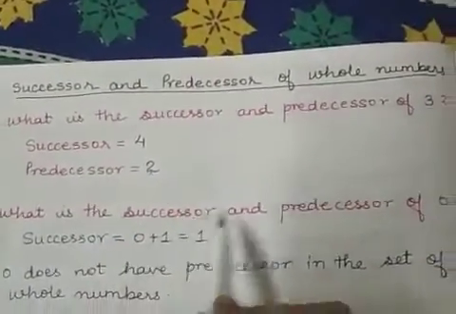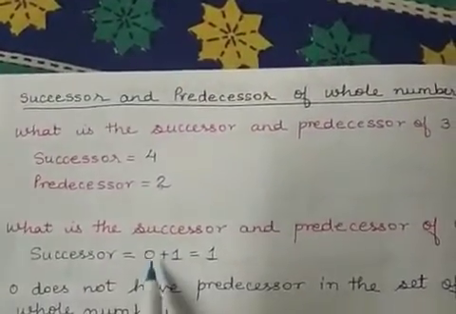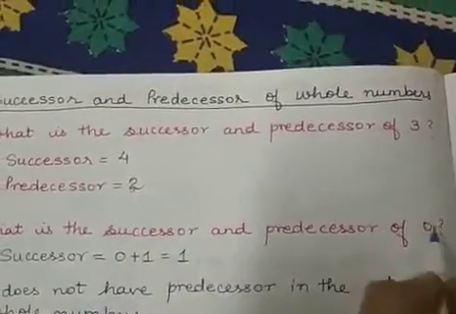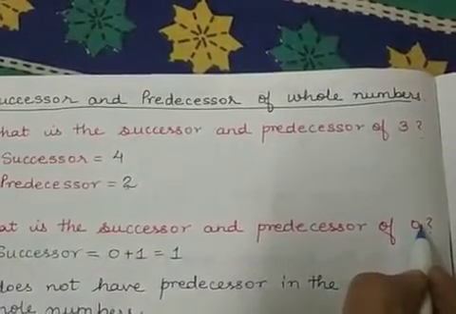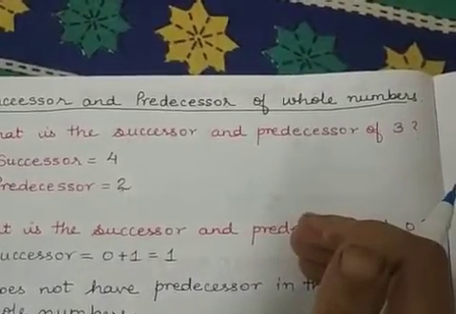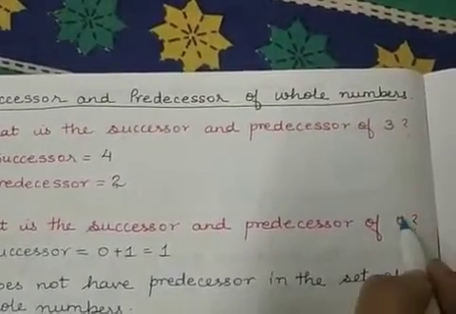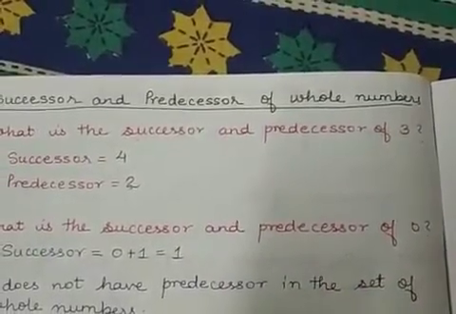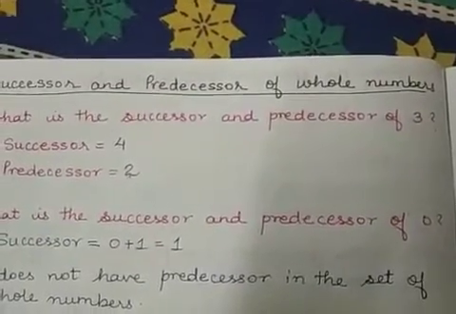Now what is the successor and predecessor of 0? The successor of 0 is the next number after 0, which is 1. So what is the predecessor? Your whole numbers start from 0, correct? So you don't have any whole number before 0. So what does it mean? 0 does not have a predecessor because you don't have any collection of numbers which tells you that 0 has a predecessor.